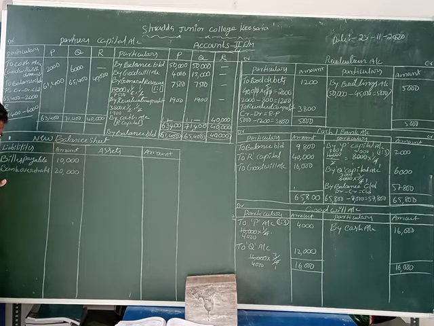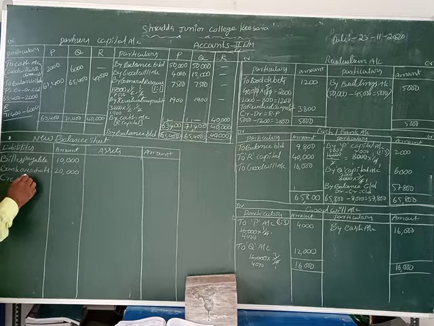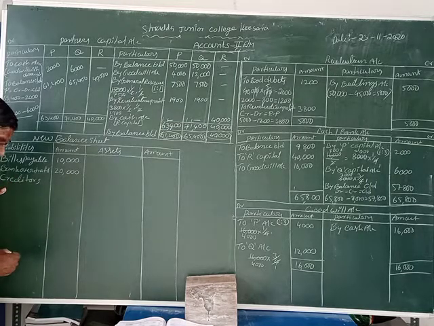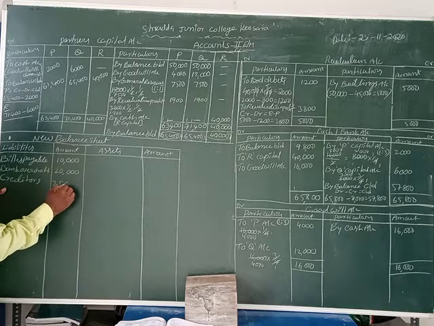Now next one is what? General reserves. Already we can take that amount. Next we can take creditors. Creditors, that value is what, students? Creditors value is 25,000.